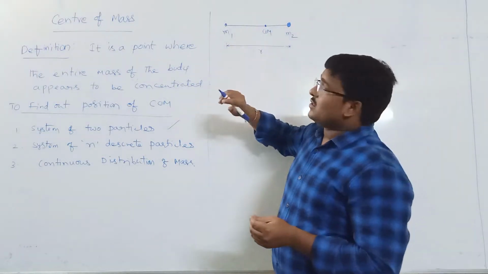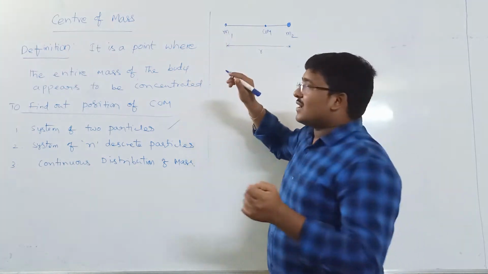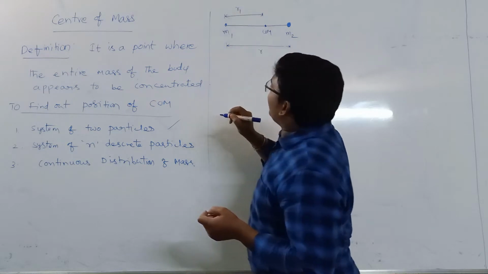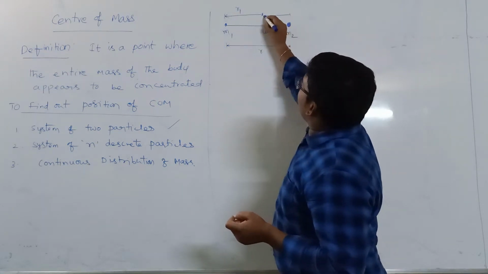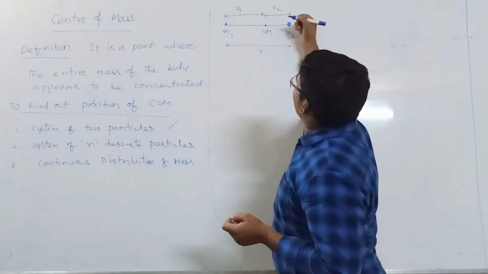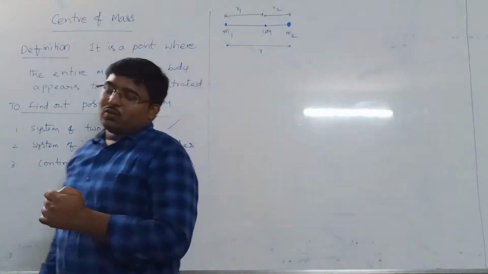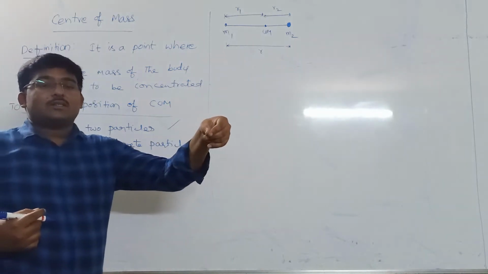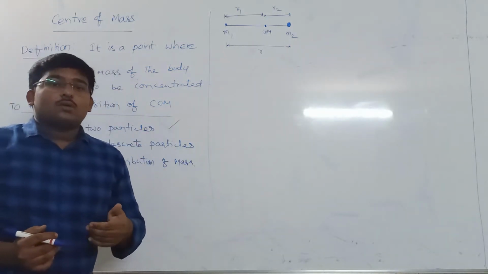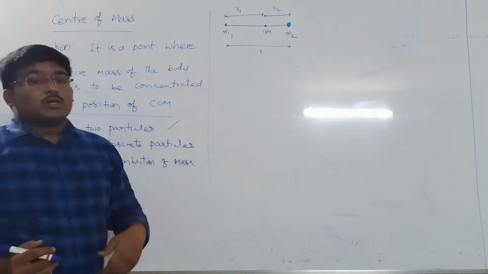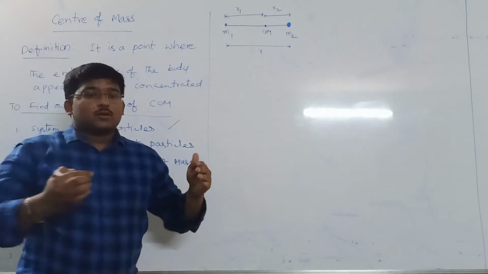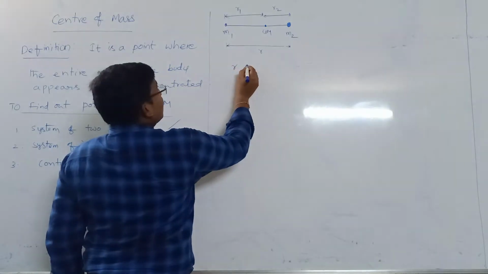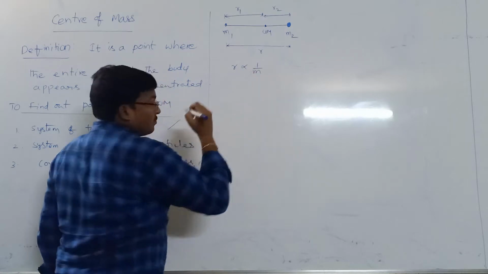Now from this center of mass, the distance of the first particle is r1 and the second particle is at a distance of r2. As you know, the distance of a mass from the center of mass is inversely proportional to mass. The more the mass, the closer the distance. So r is inversely proportional to mass.